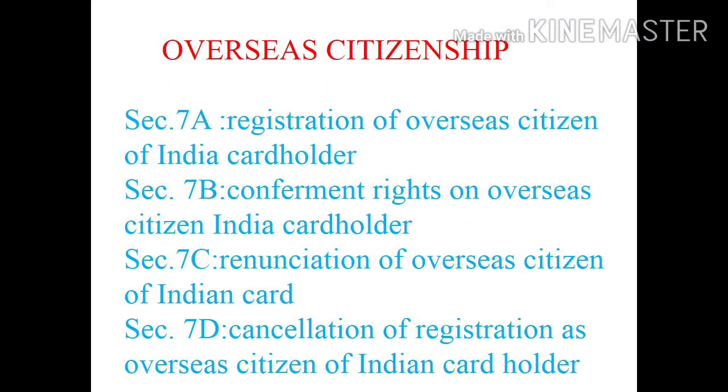The second most important point is overseas citizenship. That is nothing but section 7A, section 7B, section 7D. Section 7A, registration of overseas citizen of India cardholder. Section 7B, conferment of rights on overseas citizen of India cardholder. Section 7C, renunciation of overseas citizen of India card. Section 7D, cancellation of registration as overseas citizen of India cardholder.